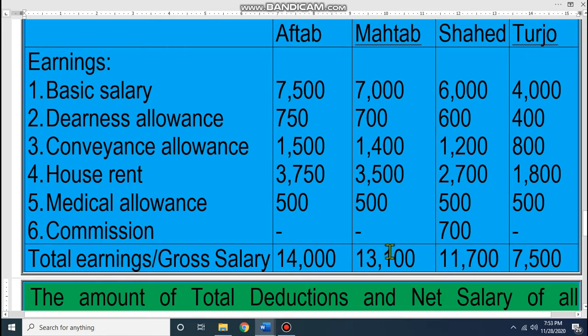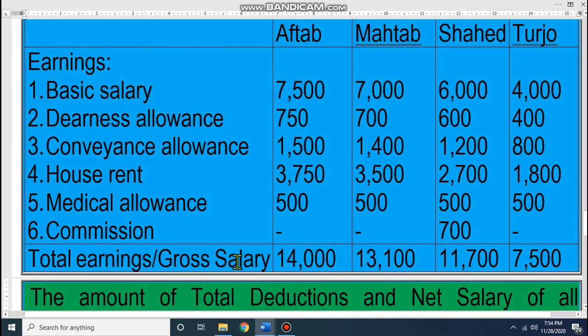Dear student, I hope all of you understand. In the first class I discussed which items will be the earnings. That day I gave you at least 20 items which can be the earnings of a worker. Out of that, here we have 6. This is the most common earnings. At first you have to write the earnings, then write the amount, then total. Just very easy. If you know the list of earnings, then you can do it.